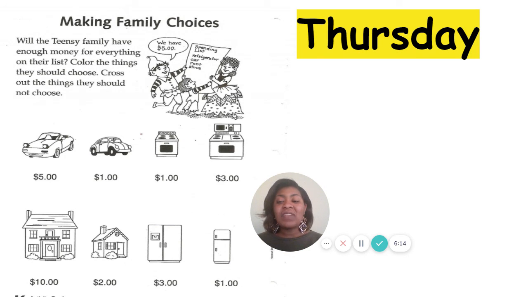Okay, so these are the type of choices that we'll have to make as we continue to grow, and we need to make sure that we make the best choices so that way we can have the things that we need. Now, some of those things are wants, okay? Like we need a car, but we may want the fancy one, but we have to be practical and we have to get what we can afford, okay?